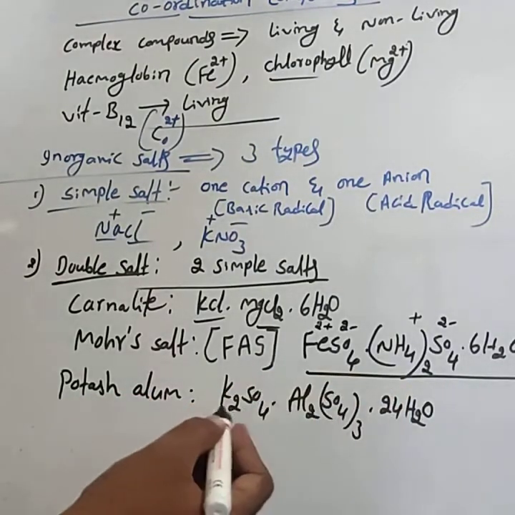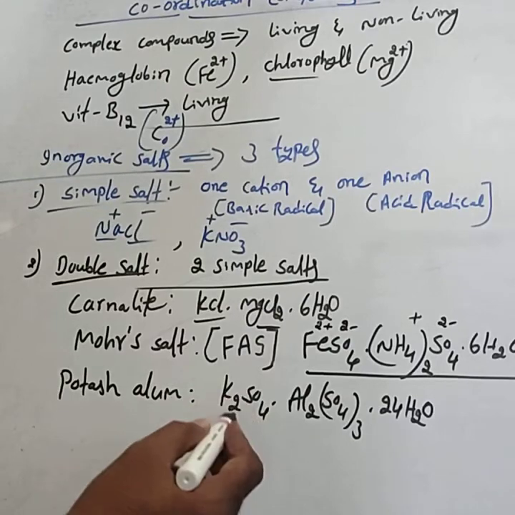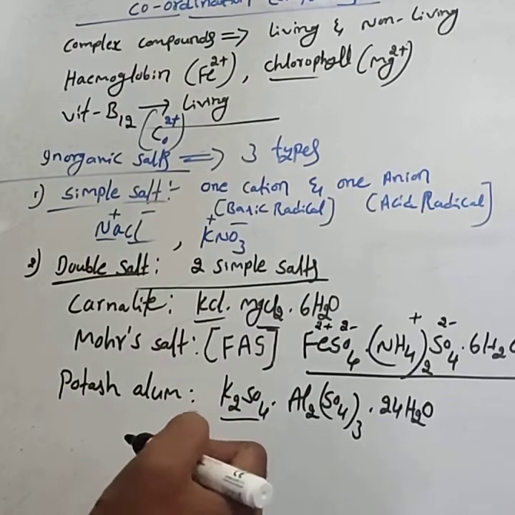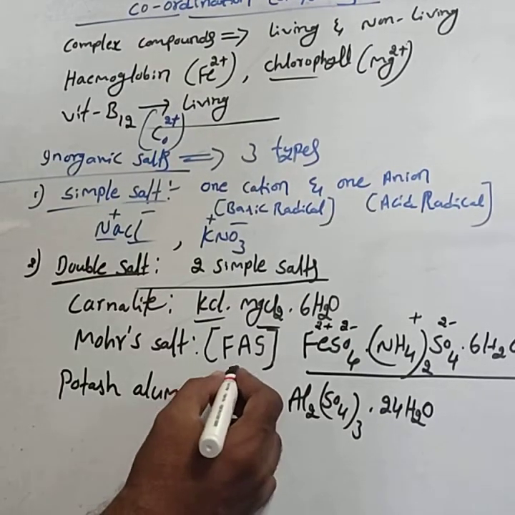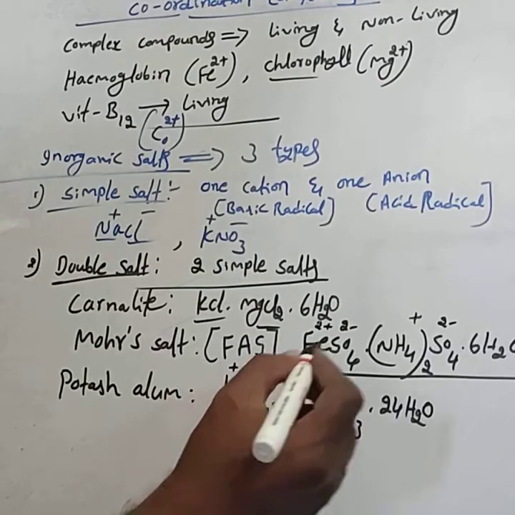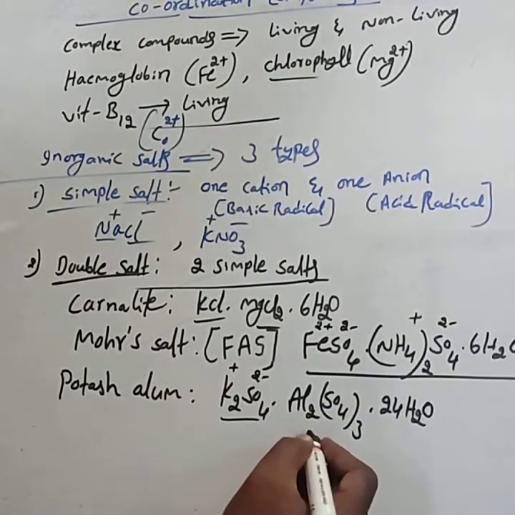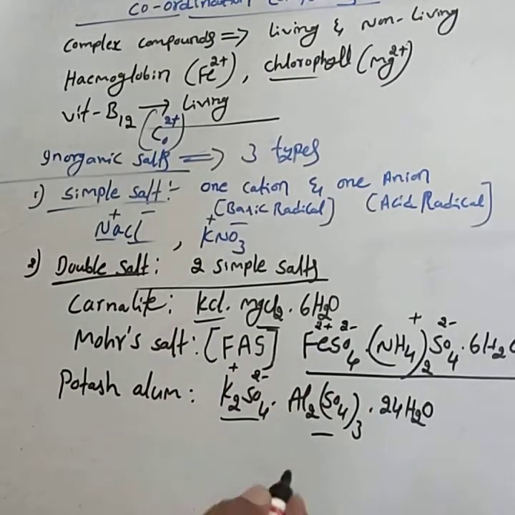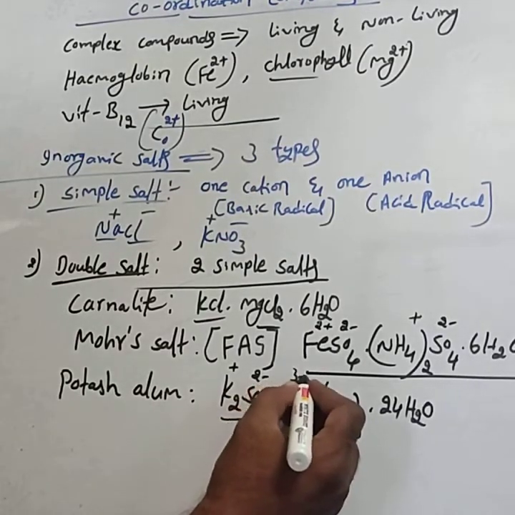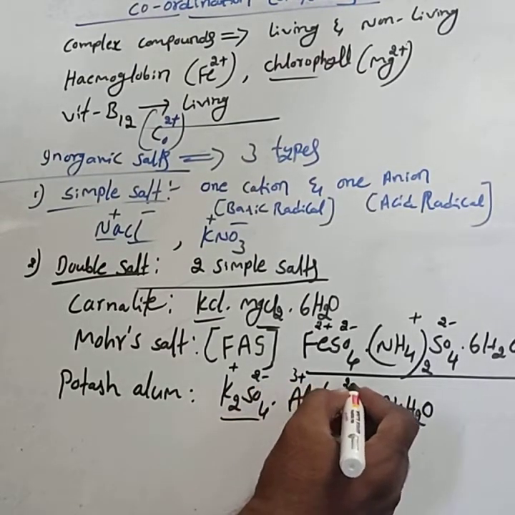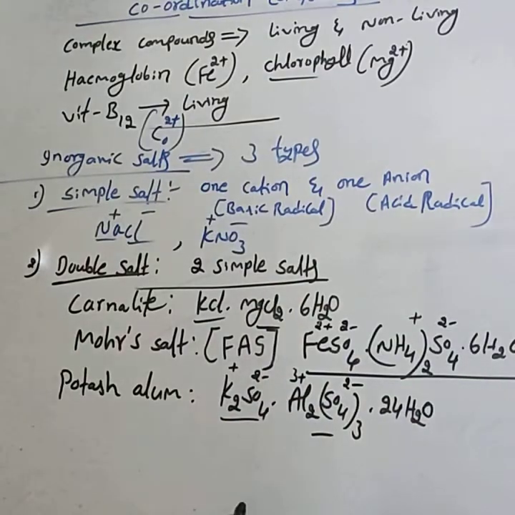It is also a double salt because it is made up of two simple salts. One is K2SO4, containing K+ and SO4 2-, and another simple salt is Al2(SO4)3, consisting of Al3+ and SO4 2-. This is considered potash alum.